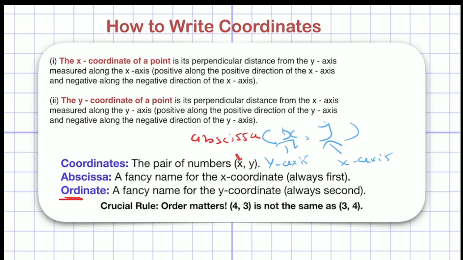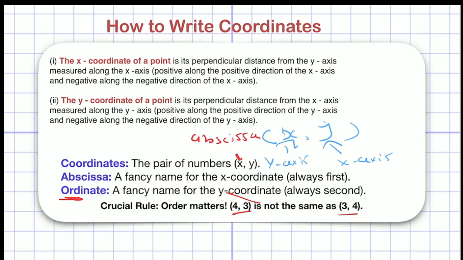Ordinate is y only. So the y coordinate will be the ordinate and the x coordinate will be the abscissa. And there is a crucial rule: order matters in coordinate geometry. (4, 3) is not equal to (3, 4), right? I have already told you that (4, 3) is not equal to (3, 4).